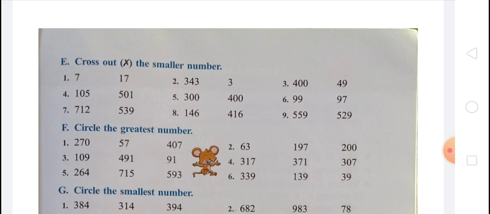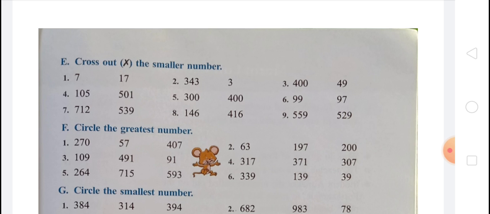We know that 539 is smaller than 712. So we have to cross out 539. In 8, 146 and 416. 146 is smaller than 416. So we have to cross out 146. In 9th, 559 and 529. We know that 529 is smaller than 559. So we have to cross out 529.